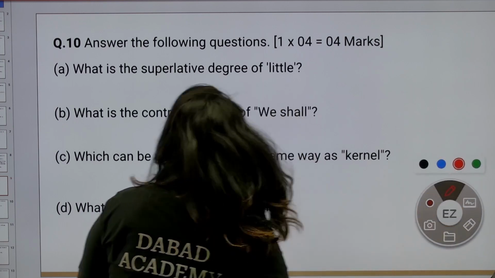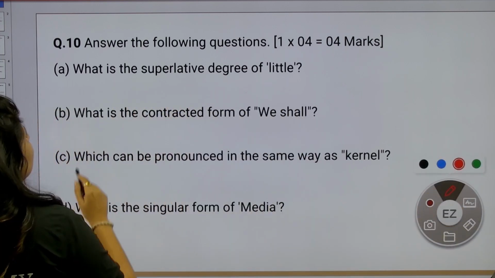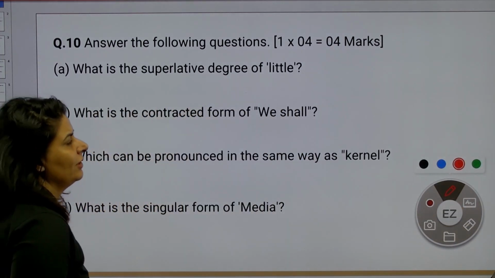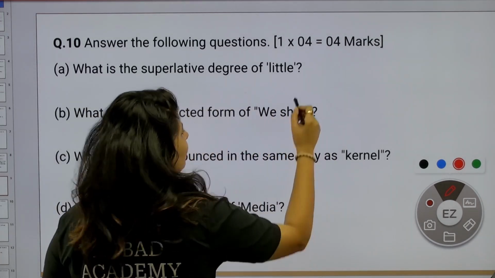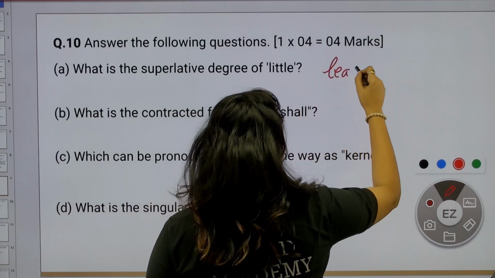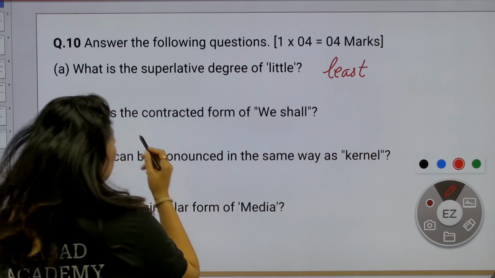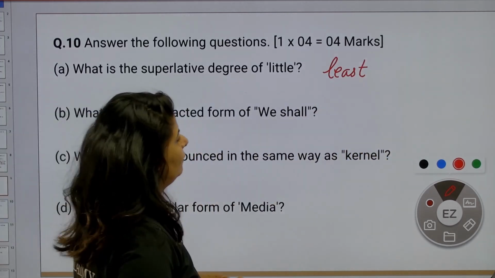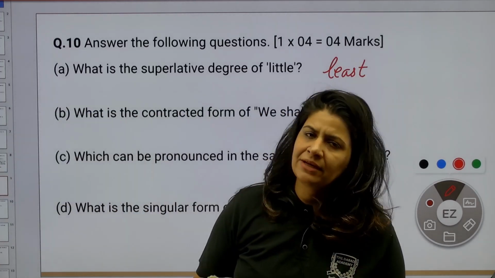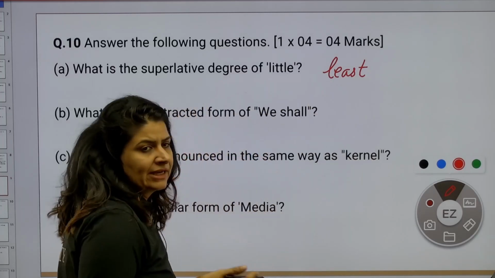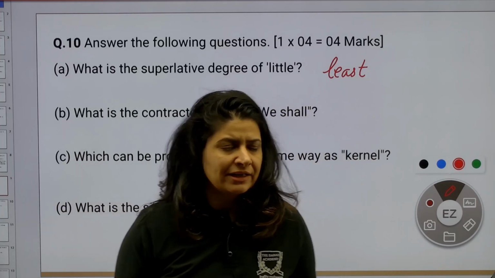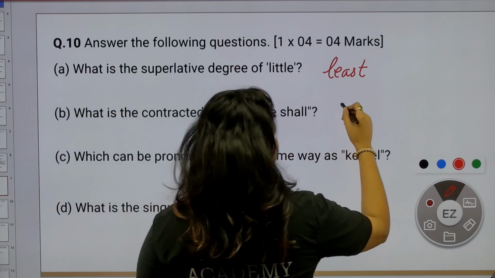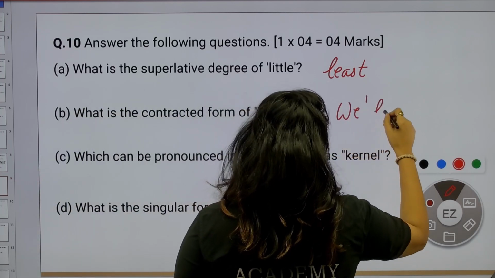So what is the question? Answer the following question. What is the superlative degree of little? Little, less, and superlative will be least. What is the contracted form of we shall? Just like we will has a contracted form, same way we shall. Just like we write didn't for did not, isn't for is not, same way it will be, right?